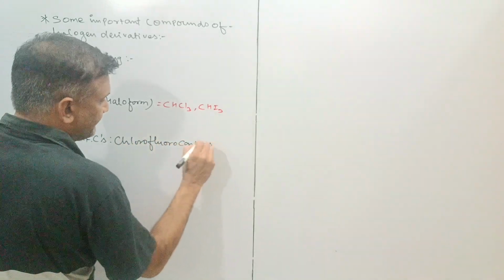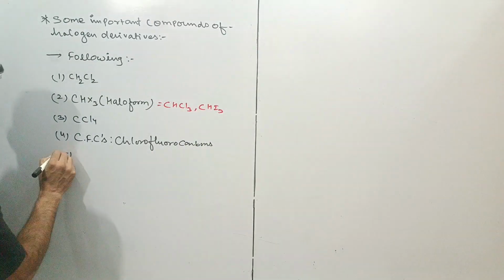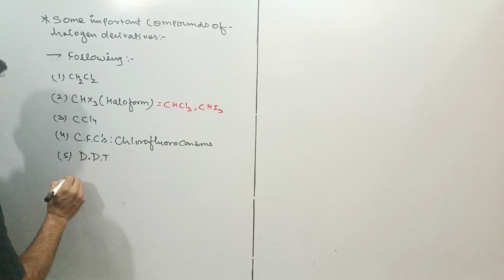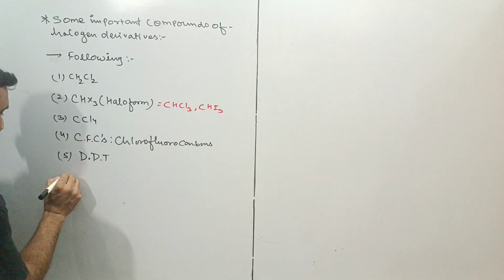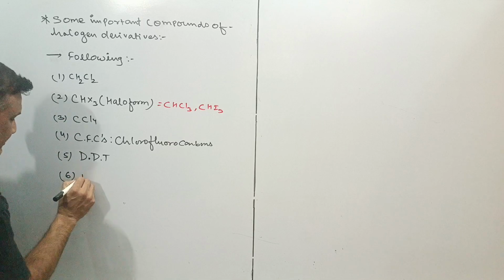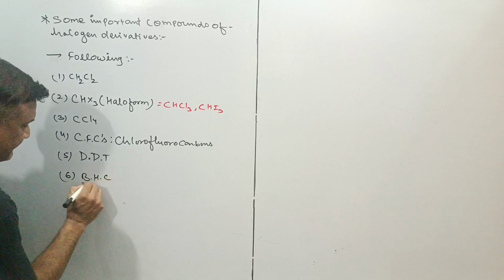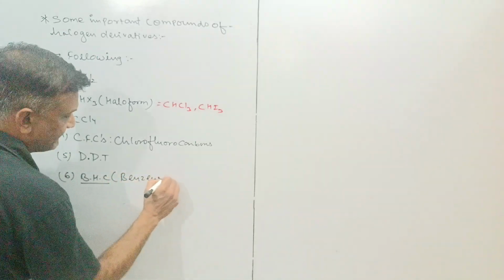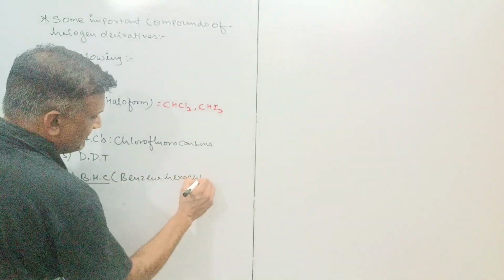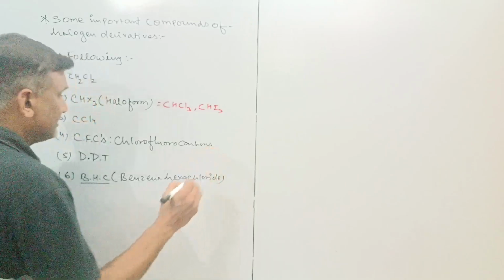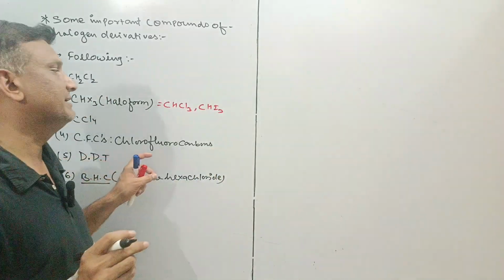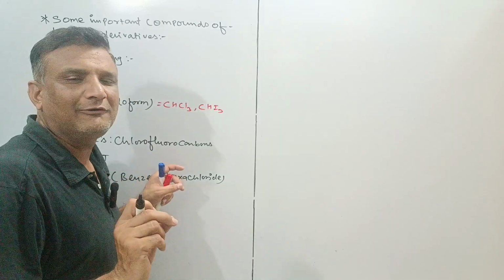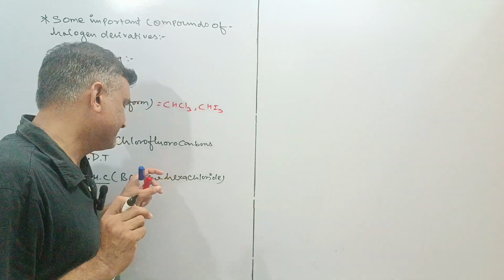Then we'll take an important topic, DDT, dichloro-diphenyl-trichloroethane, and the sixth compound is BHC, also called benzene hexachloride. These are very important compounds, and a lot of questions come from them, not only in NCERT but also in competition exams.